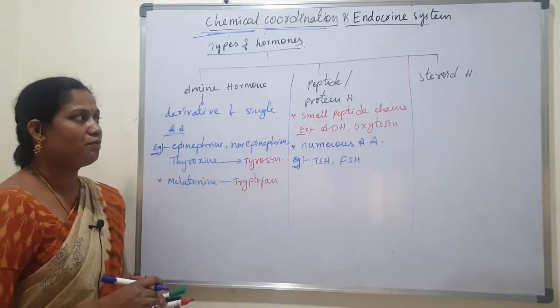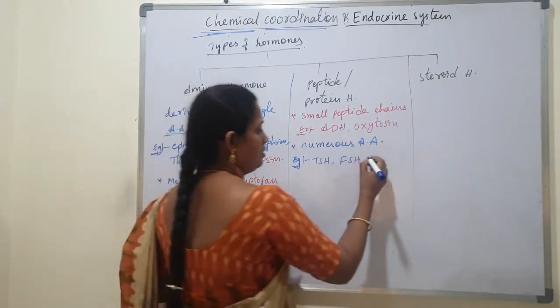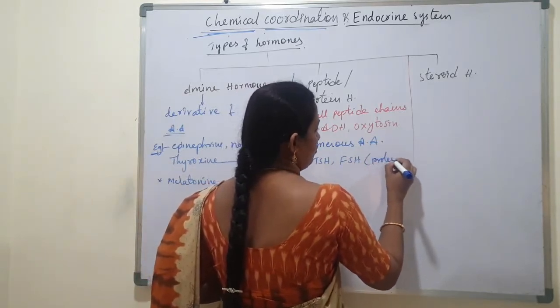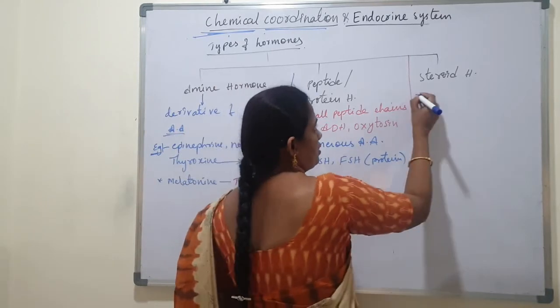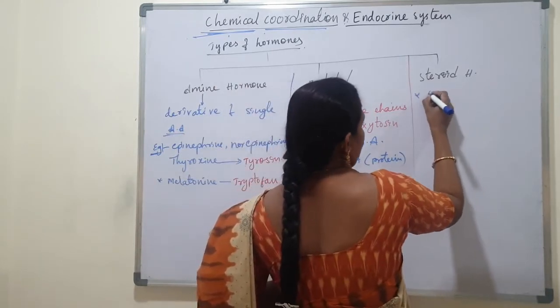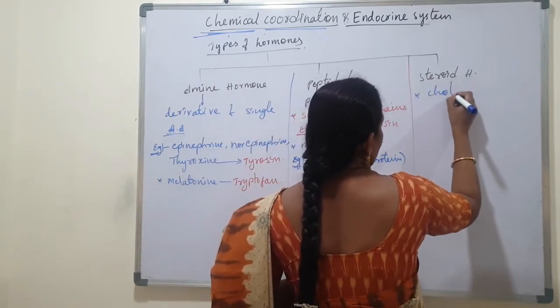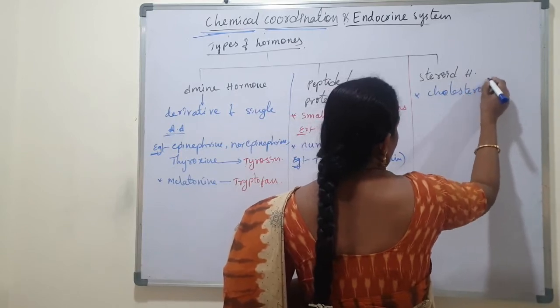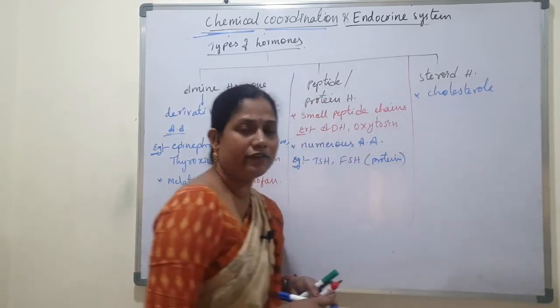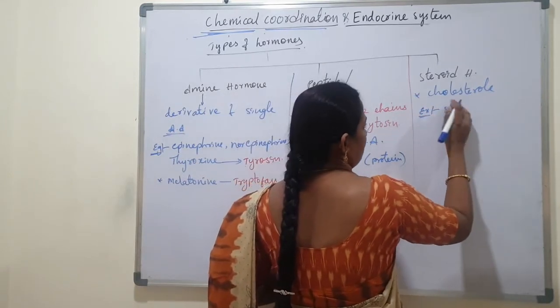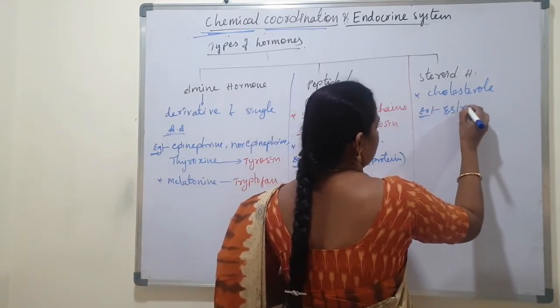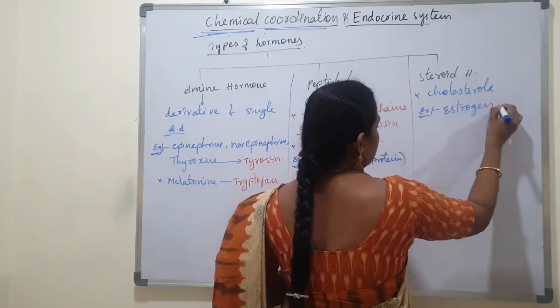These are protein hormones. Next, steroid hormones. Steroid hormones are derivatives of cholesterol. For example, estrogen and progesterone.